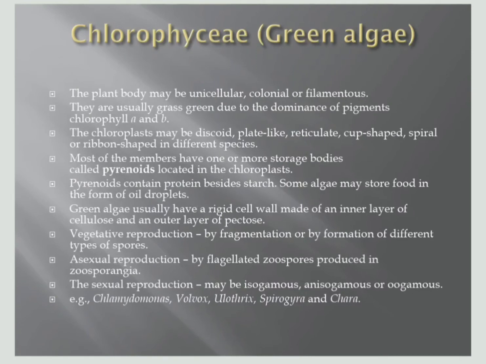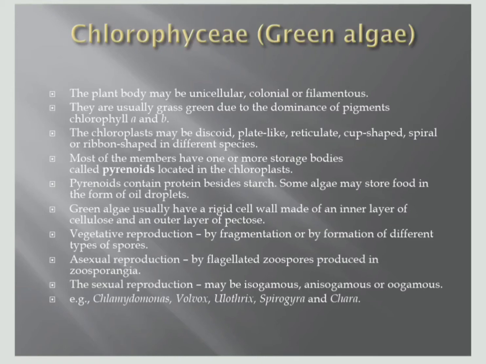Most of these members have one or more storage bodies called pyrenoids. The reserve food is starch, and around the starch a protein layer is present. Those are the pyrenoids, present only in the green algae. Green algae have a rigid cell wall made up of inner cellulose and outer pectose.